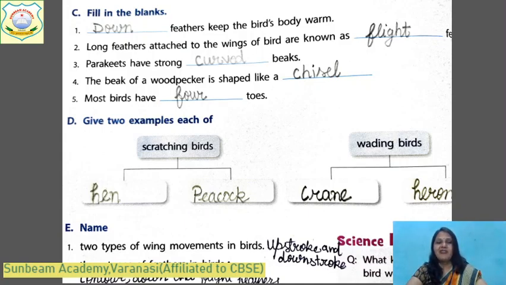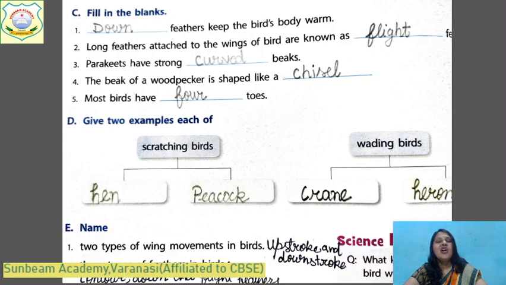The beak of a woodpecker is shaped like a chisel. It is chisel shaped like this. And the woodpecker keeps different things to cut and make a hole in the wood. They have a special instrument called a chisel. The shape of their beak is also like a chisel.